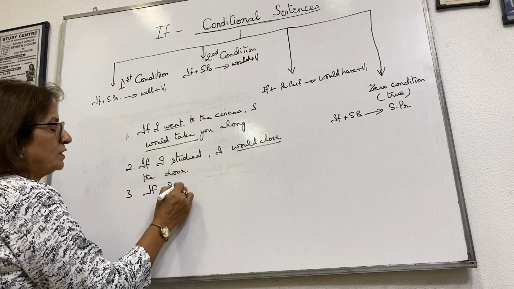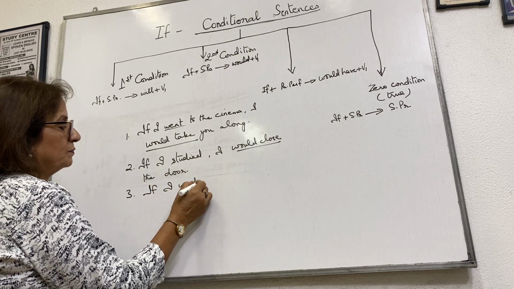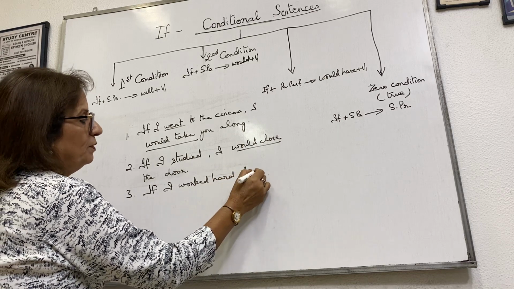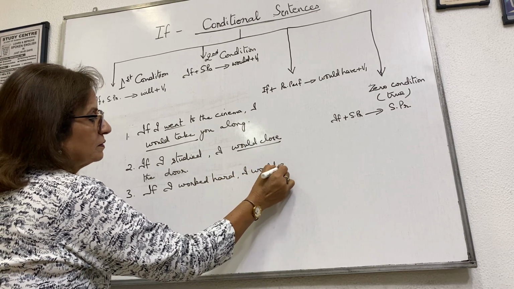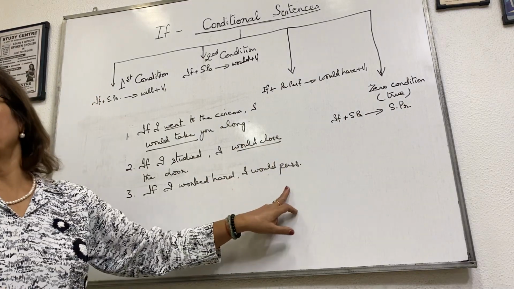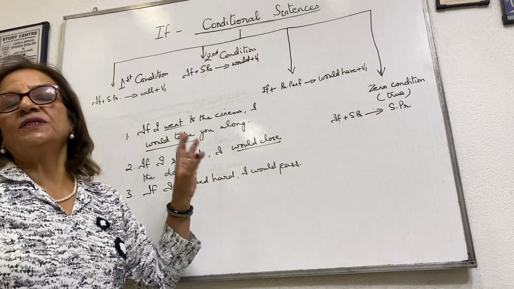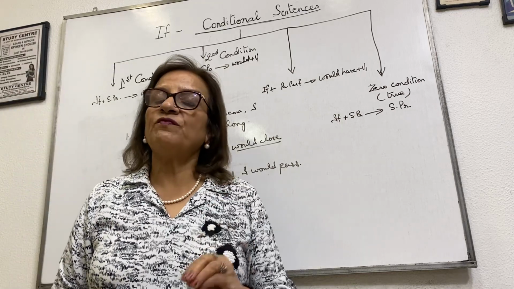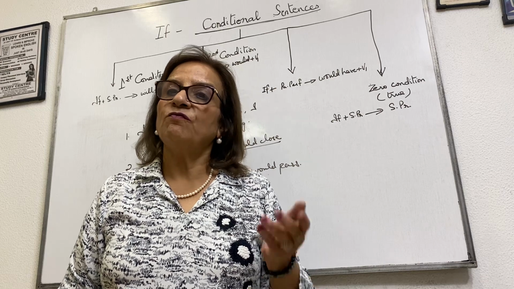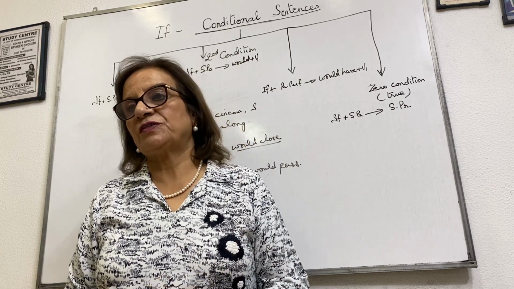If I worked hard, I would pass. Okay? So the second condition is the if clause is in simple past, the second clause will be would plus verb in the first form.